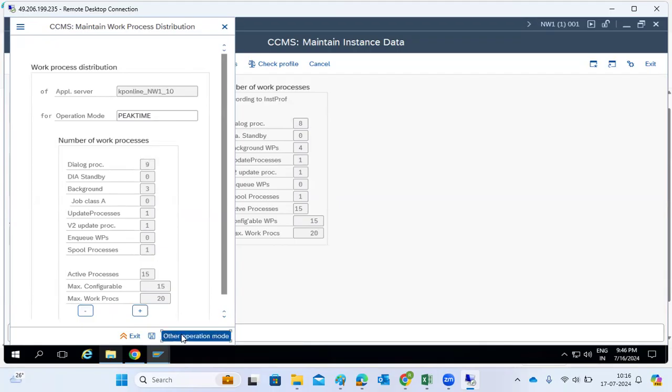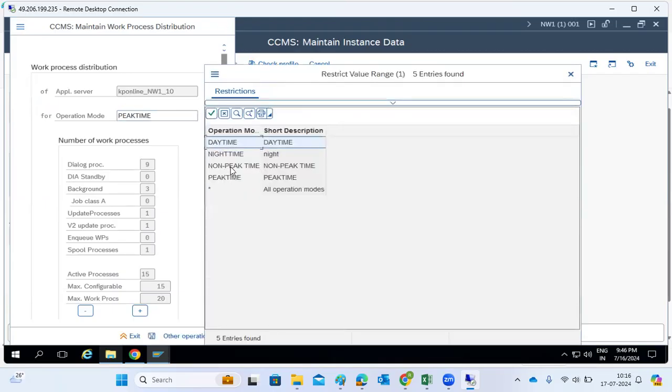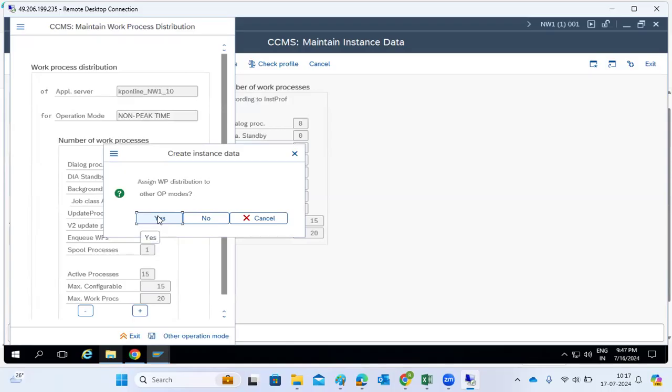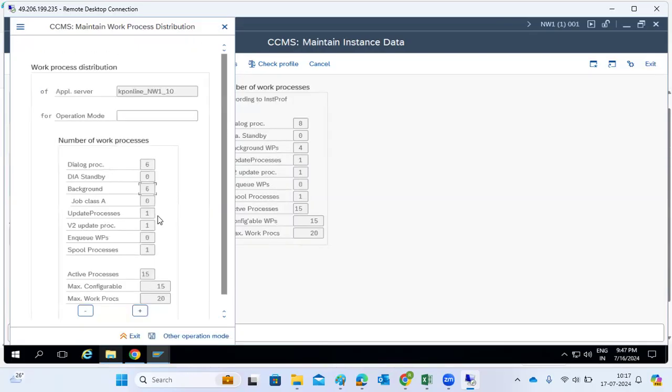Then the other operation modes also. For non-peak hours, at night time we can decrease the BTC dialogs and increase the background work processes here. Then click on save the operation modes, and assign the operation modes to the work processes here.